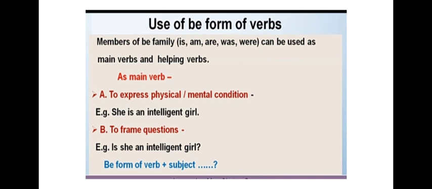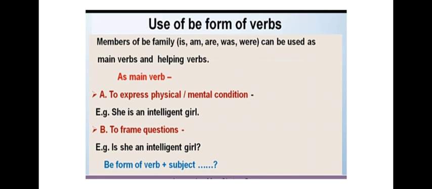A. To express physical or mental condition of a person or thing. When we want to express the mental or physical condition of a person or thing, then we can use the form of be as main verb. For example, she is an intelligent girl. Now here we're talking about the mental ability of the girl, right? So in this example, we have only one verb, that is "is". There's no other verb, right? She is an intelligent girl. So here we can use the form of be as a main verb.